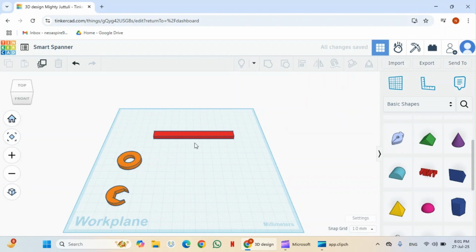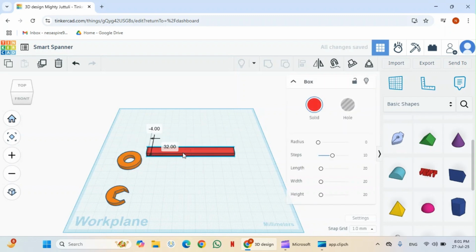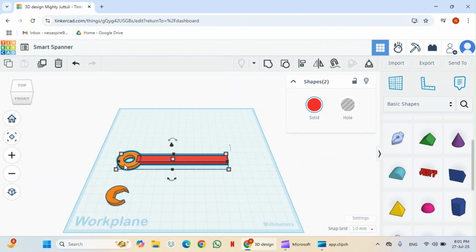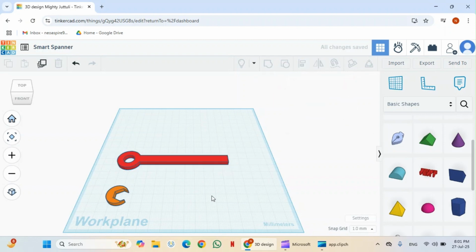First shape is here. I will bring this box shape here. First I will make its adjustment, then press the shift key and select another shape and click on align and then click on group. See, a key shape is created.